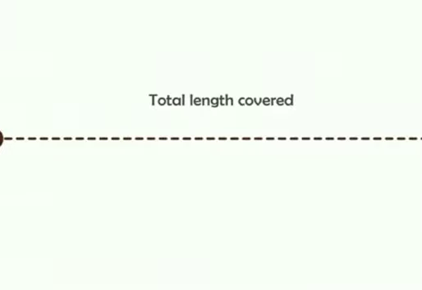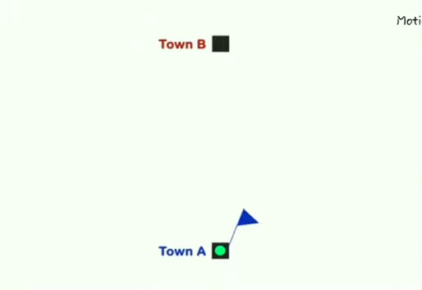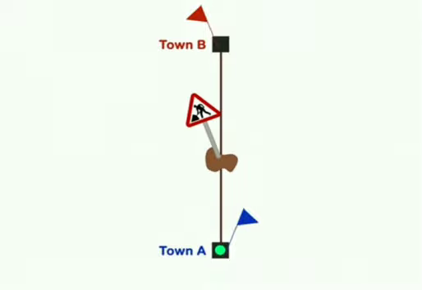If you have to travel to this town, the best route is straight up north. But because of road works along the way, we have to take a deviation, and the distance covered would be like this. And when road works are completed, the distance covered will be like this.